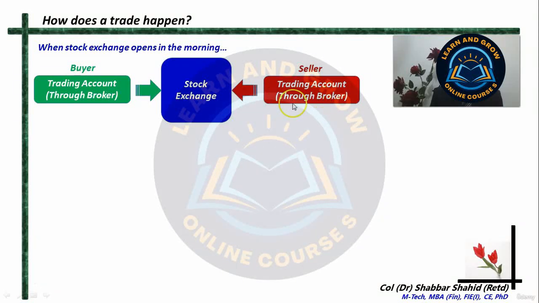And then there is a separate electronic queue in the exchange for every share. There are thousands of companies listed on the stock exchange. Each company's shares would have a separate queue, and even for each share, there would be a separate queue for different prices.